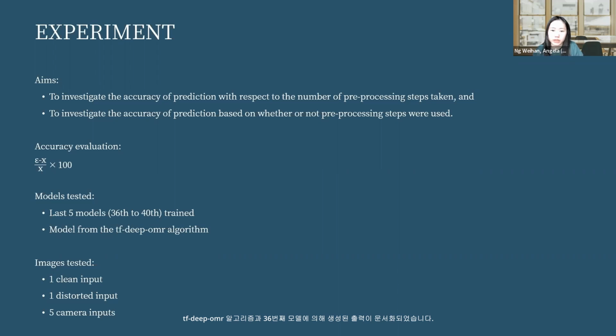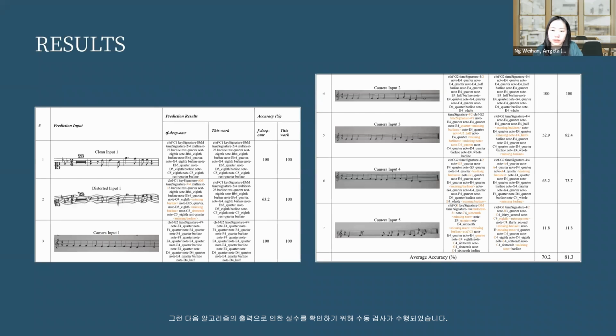The outputs generated by the TF-deep OMR algorithm and the 36 model were documented. A manual check was then done to identify the mistakes made. These were highlighted in orange. The results of each model were then compared. The results of the experiment are as follows.